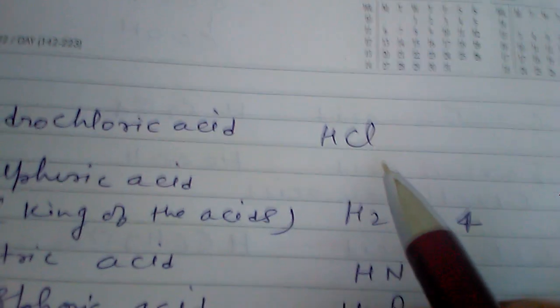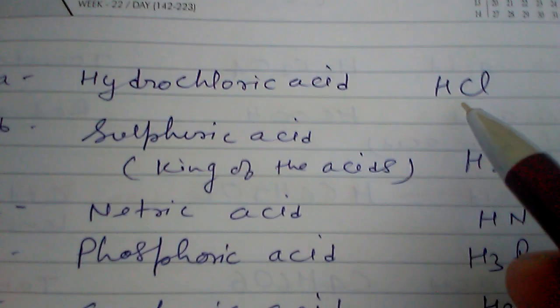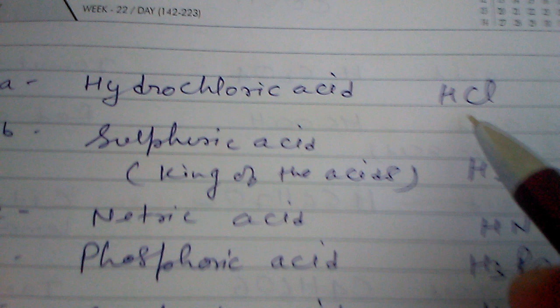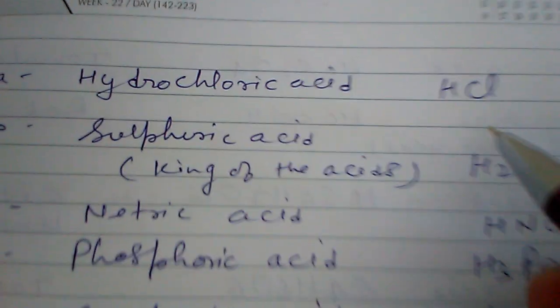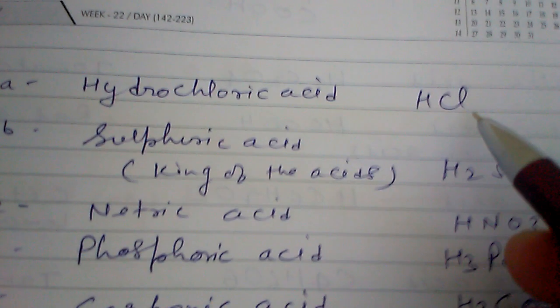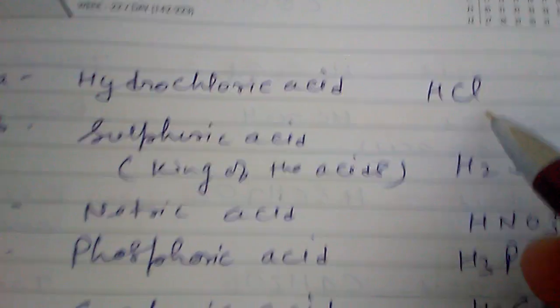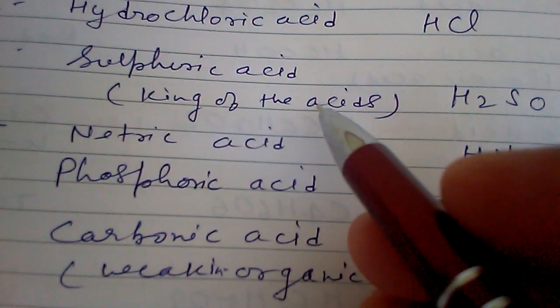Now we are going to see a few examples of inorganic acids. First one is hydrochloric acid, the most common acid. It is also called toilet acid, used for cleaning of tiles and toilets. Hydrochloric acid, HCl.